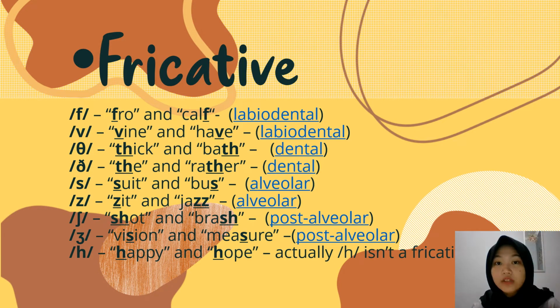We force the air through the upper teeth and lower lip. The next example, thick and the. We force the air through the upper teeth and tongue. The next example is sweet, z. So here we force the air through the tongue and alveolar ridge. And the last one is short and fission. We force the air through the tongue and point just beyond the alveolar ridge.